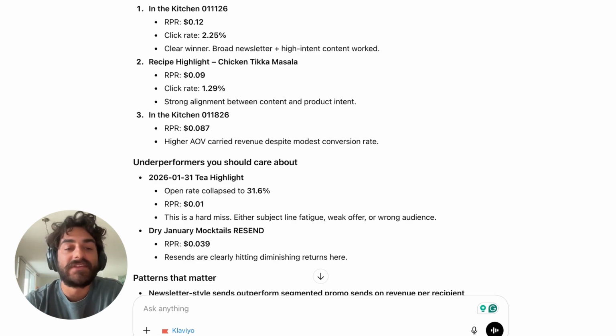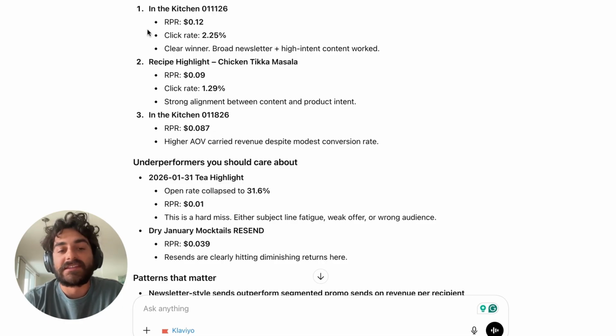top 10 VIP most valuable customers ever, and my revenue per recipient on that campaign is going to be huge. But of course, if I send to 100,000 subscribers, my revenue per recipient on that campaign might be like 0.2% of what it is for that VIP campaign. But the amount of revenue I'm going to generate from that one is going to be much, much, much higher. So, a quick tip, this wasn't the point of the video, but you should not be deriving insights in terms of what you should do more of by only looking at revenue per recipient.